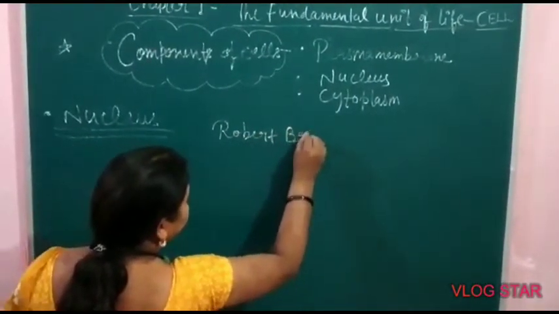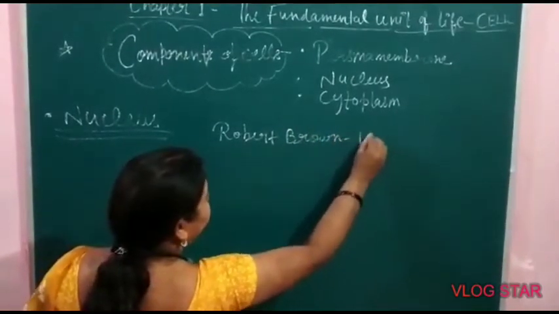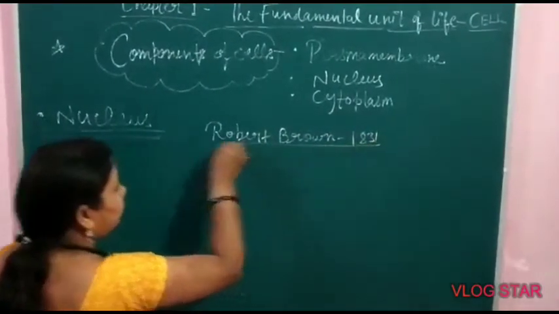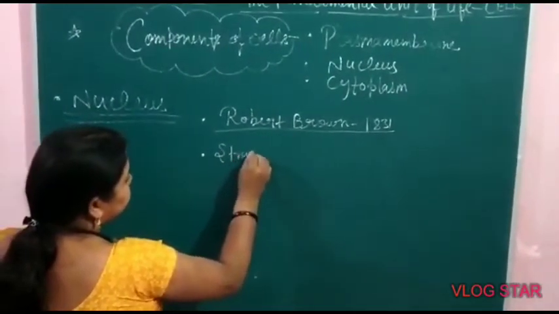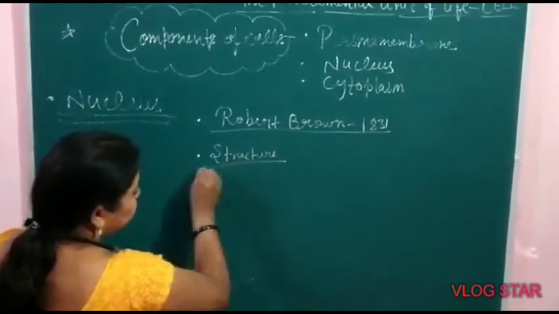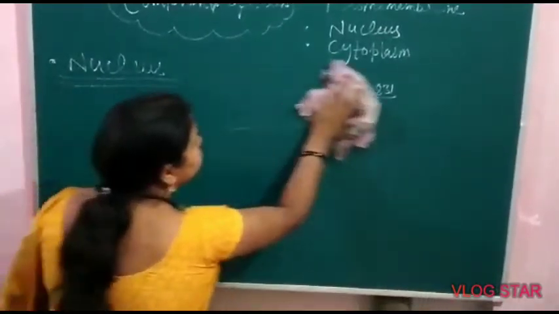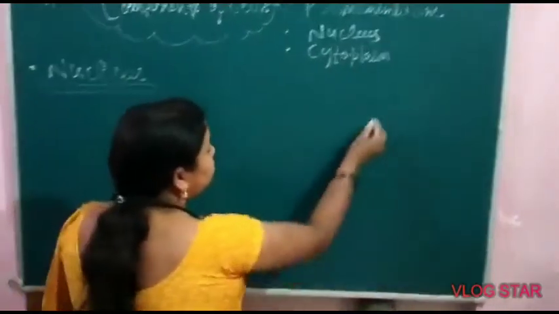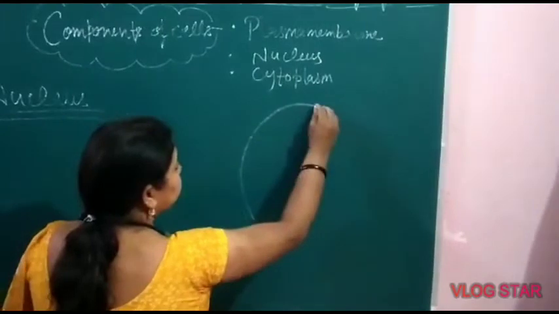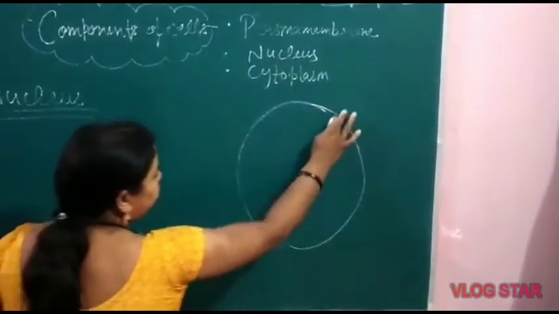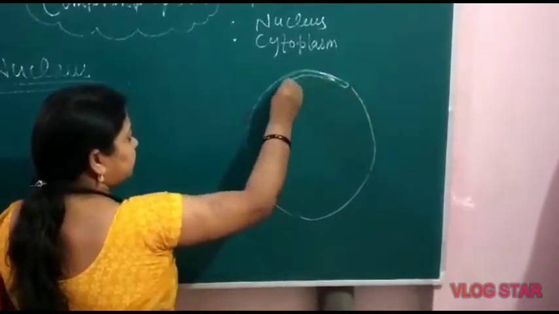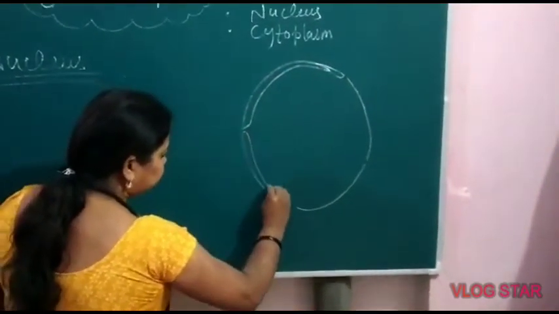Nucleus was first discovered by Robert Brown in 1831. Next is the structure. This is the structure of nucleus. Nucleus is a double membranous cell organelle. These are the two membranes.